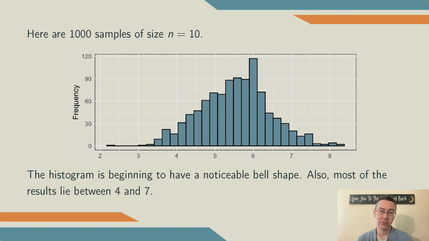Similarly, I can do 1,000 trials with samples of size 10. The histogram is now beginning to have a slightly bell shape. You can already see this. Obviously, there's one bar that's kind of out of line just through some random chance. Notice that the results now are all pretty well crammed in between 4 and 7, although there are a few more further away. We don't have any results that are really near 1 or really near 10.